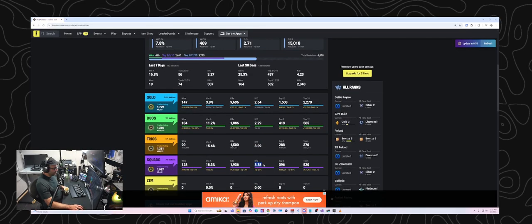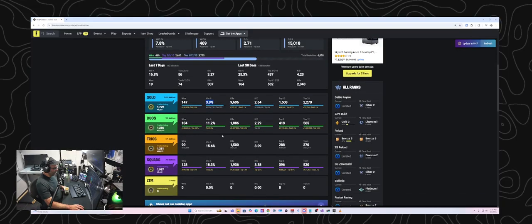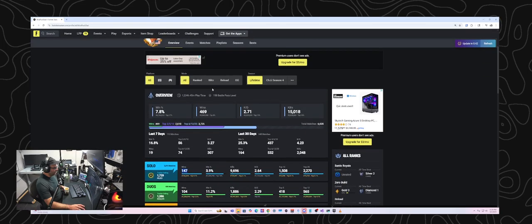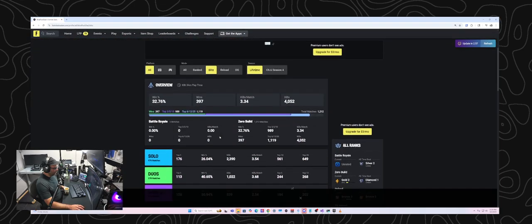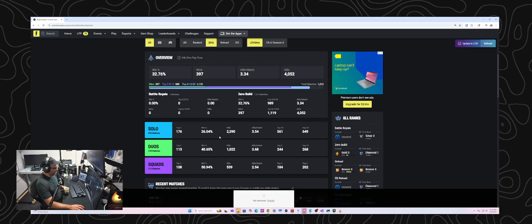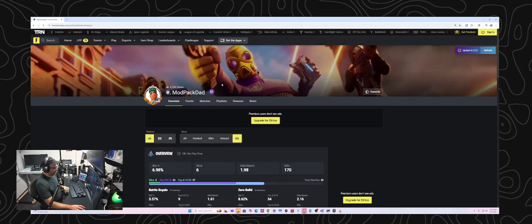So yeah, 3.38 KD is higher than I expected. In solos, my win rate is 3.9%, 147 wins. But let's look at Blitz alone. It's saying that in Blitz, I've got 176 solo wins, 113 duo. Is that right? That seems higher than I would expect. And then does it let you choose? Let's see here. Whoops.